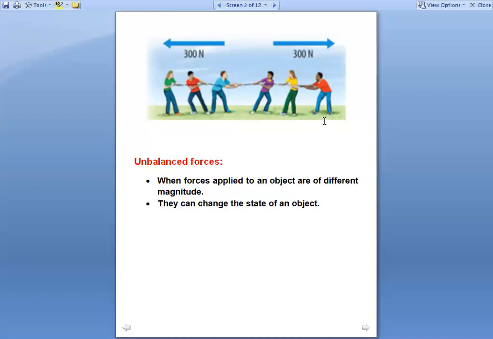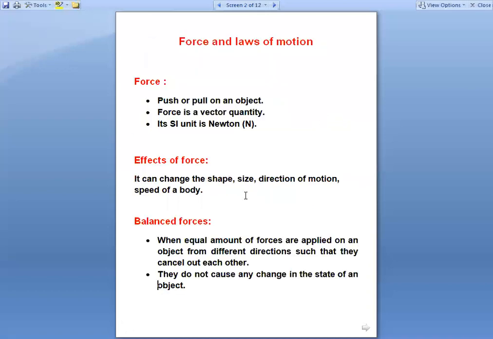So how will you define balanced force? When forces are equal in magnitude and their directions are different, their effects get cancelled out in each other, and there will be no change in the state of an object.